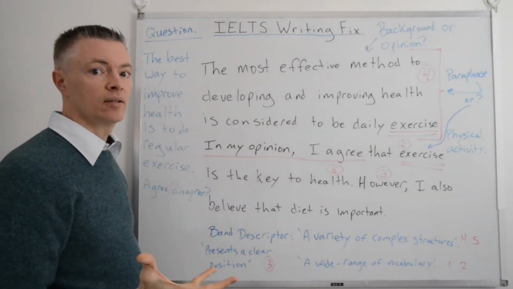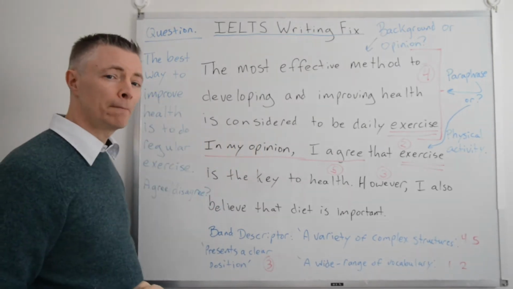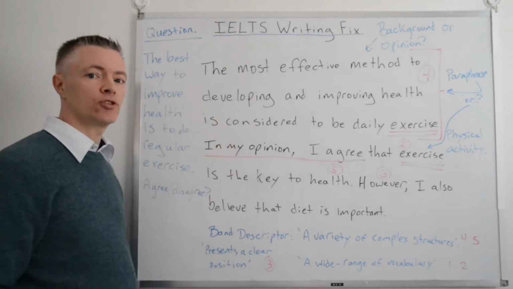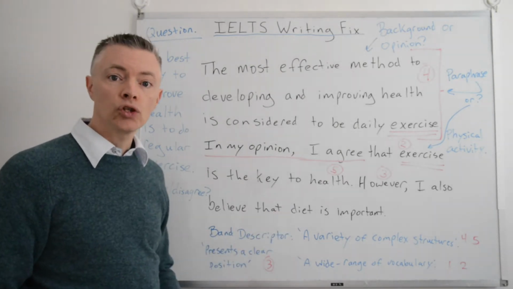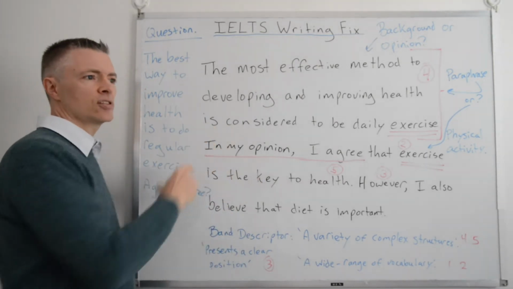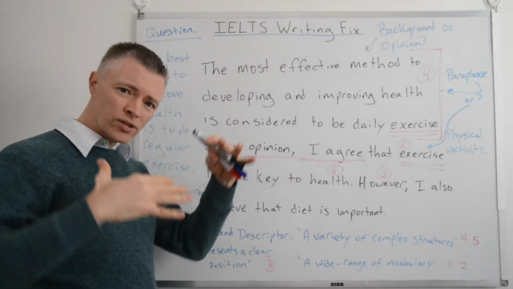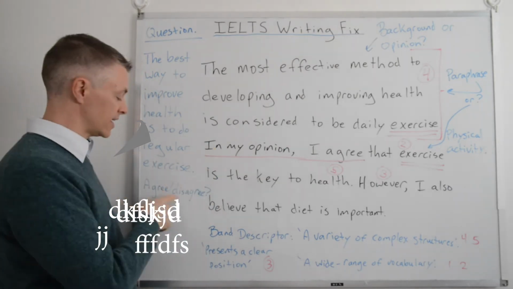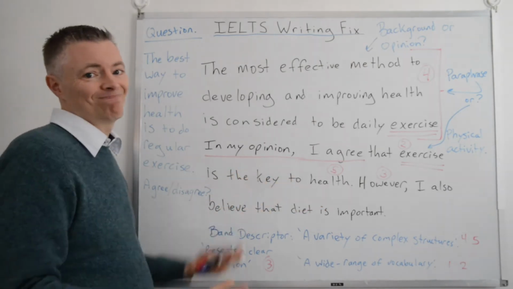That's an opinion. If this was a fact, if this was 100% true, it wouldn't be an essay. And in fact, this is not 100% true because we have things like health, we have whether or not we have a social life, where we live, the environment, many things. Exercise is number 1? Actually, there's a strong argument that diet is number 1. But of course, in reality, there's a few things, right? So, personally, in this essay, I would disagree. Is it the most? Is it the key to health?